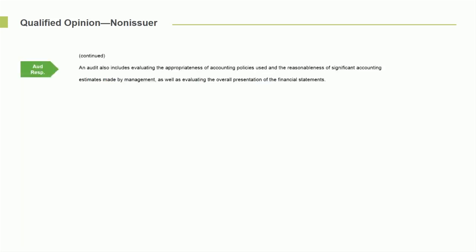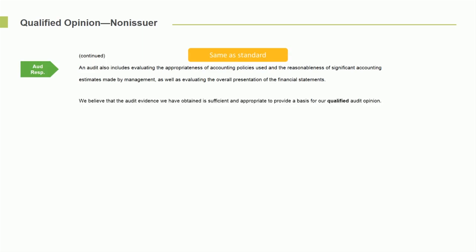We then move on to the auditor's responsibility. And once again, the same standard paragraph applies to the final conclusion that we do have enough evidence to support an overall presentation. Now we're going to add one extra item. We believe that the audit evidence we obtained is sufficient and appropriate to provide the basis for our opinion.